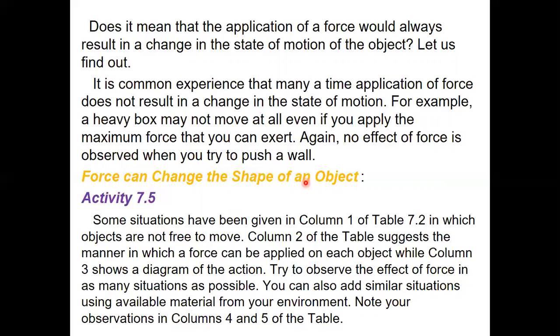Next, a force can change the shape of an object. There is one activity here, children, 7.5. Some situations have been given in column 1 of table 7.2 in which the objects are not free to move. Column 2 of the table suggests the manner in which a force can be applied on each object, while column 3 shows a diagram of the action. Now try to observe the effect of the force in as many situations as possible. You can also add similar situations using available material from your environment and note your observations in column 4 and 5 of the table.